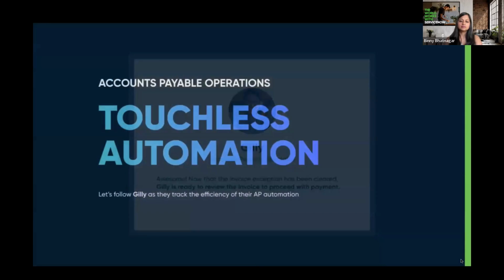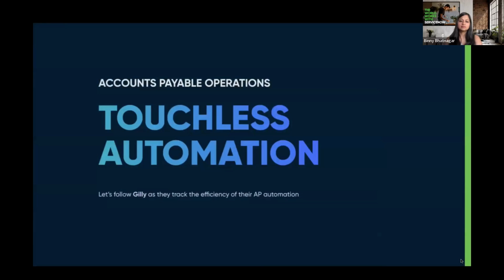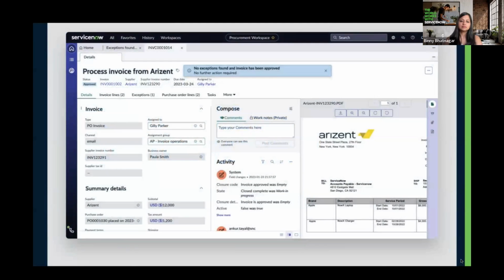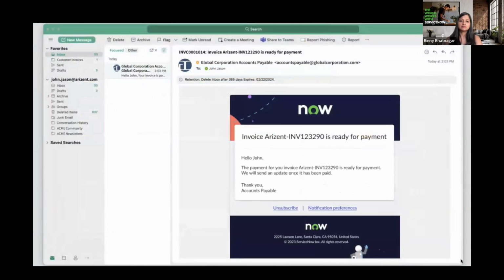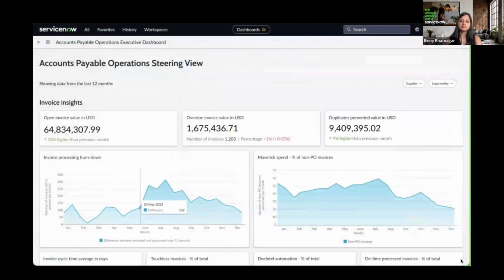This is where it gets cool. Let's follow Gilly as she tracks the efficiency of the Accounts Payable automation. Back on the invoice, Gilly continues to monitor the progress and notices that the exceptions have been resolved. With the goods receipts verified, all exceptions have been resolved and the invoice can be paid on time. John is thrilled to get an email from his customer letting him know the payment's on the way.